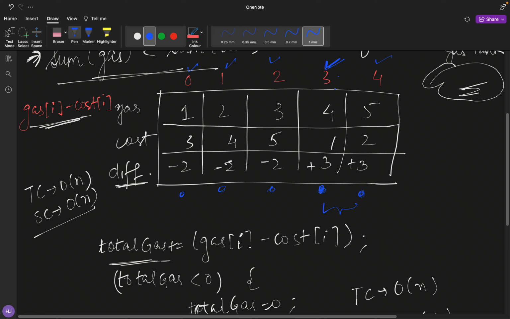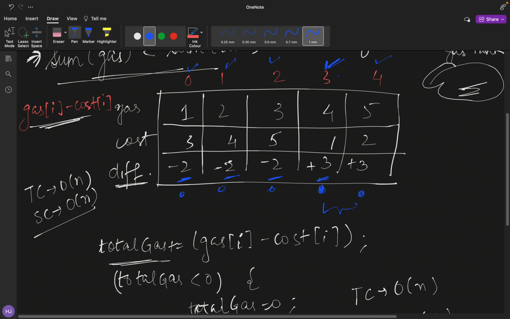The basic answer is that while computing differences, whenever I get a negative difference, it means that we can't have a starting point from those places. Because at that point my gas tank is, as usual, empty, so I can't really start the journey.